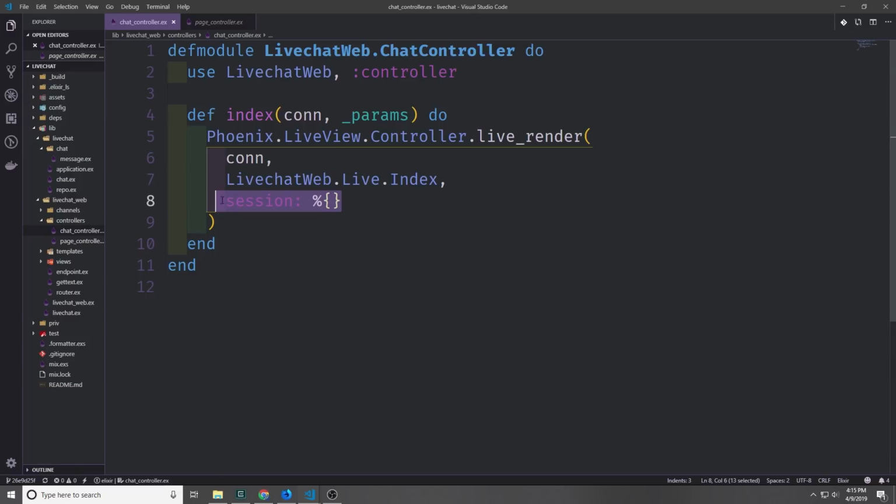And then we also have this session map. And the session map is pretty cool because if we wanted to add some metadata, like for instance, say we authenticated a user, we could pass in that user's ID and then use it inside of our live view. So the way you want to really think of this is we're essentially just taking the connection map and then passing the pieces of the map that we want to our socket, and then the WebSocket itself has a map attached to it called its assigns map, and we'll get into that here in a moment.